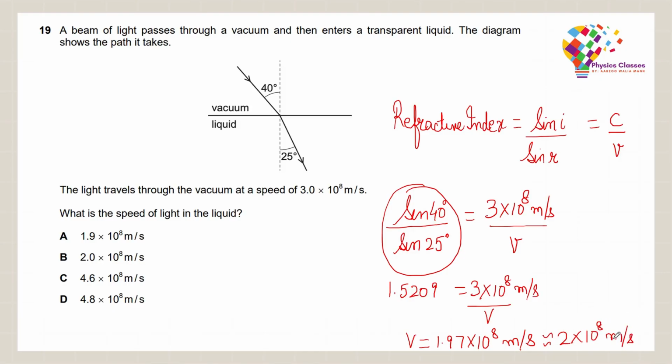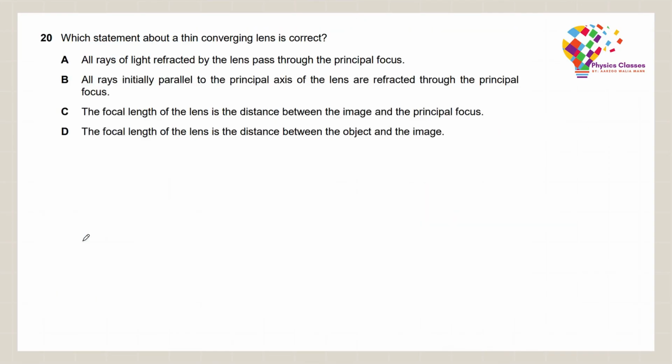Lastly, let's move on to question number 20. Which statement about a thin converging lens is correct? All rays of light refracted by the lens pass through the principal focus. This idea is wrong because there are other rays which can pass through the optical center. There are rays that can become parallel to the principal axis after refraction. So this statement is not correct.